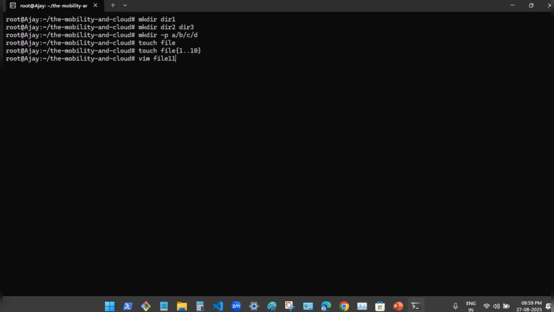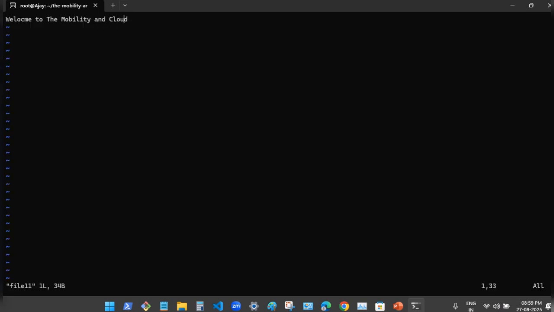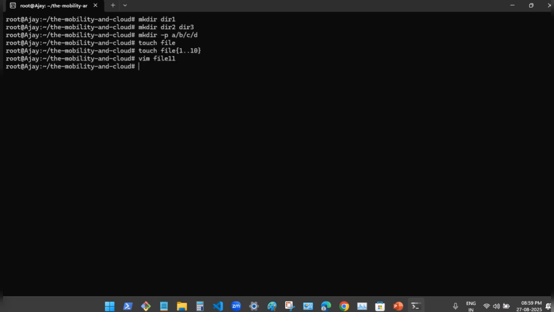This command is used to create a file and add content. This command is used to view the content in the file. This command is used to copy the file to directory 1.